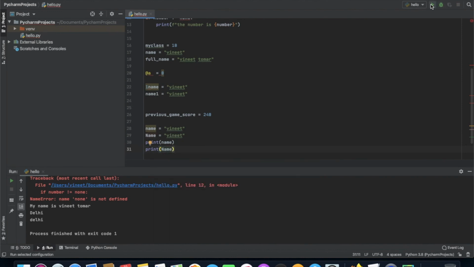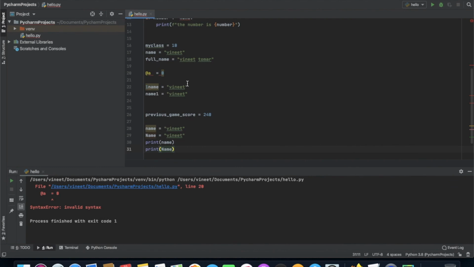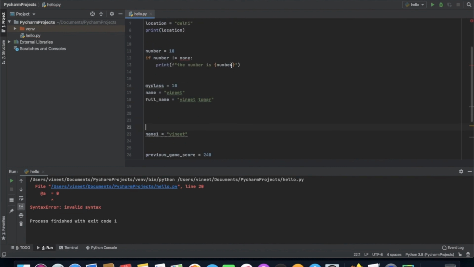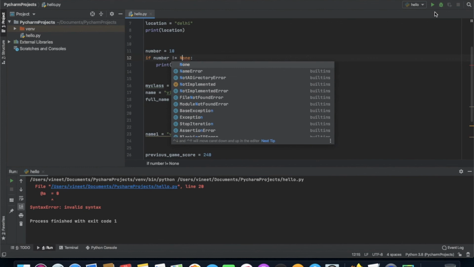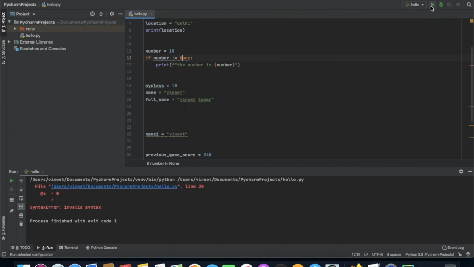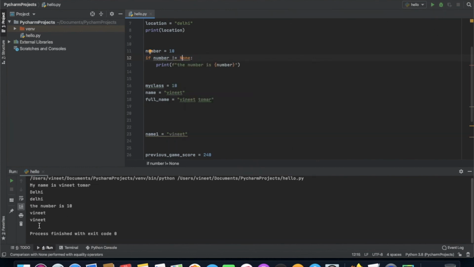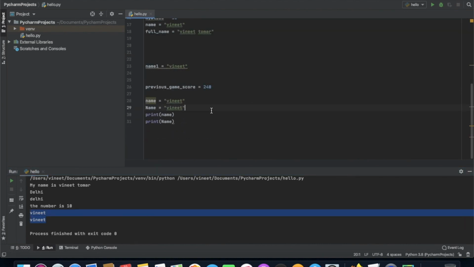First of all, I have to remove all these other things which are showing errors. I'm gonna just simply keep it n. Now I'm gonna print this. So you can see it is showing Vineet two times. Now you are not getting the basic difference, but I'm gonna tell you.